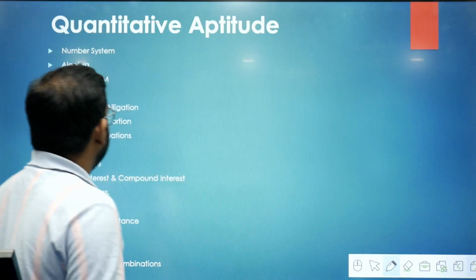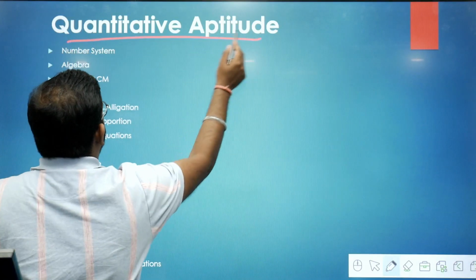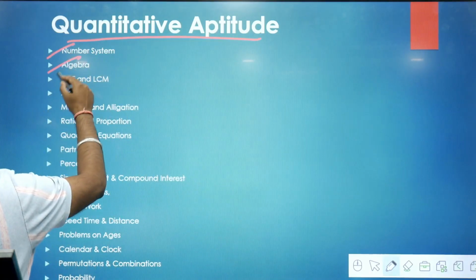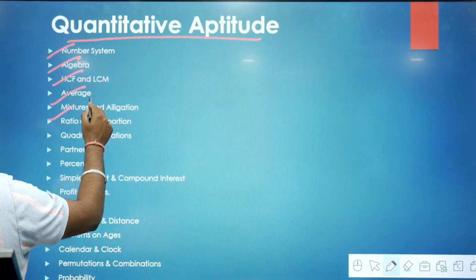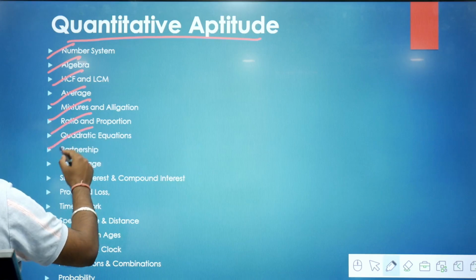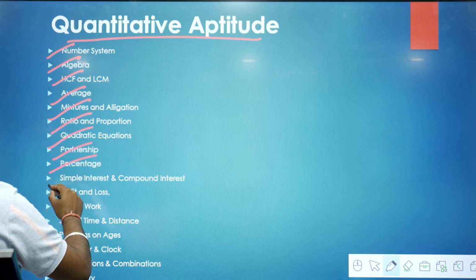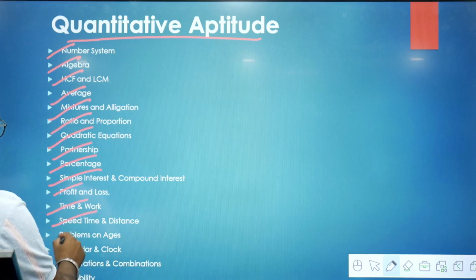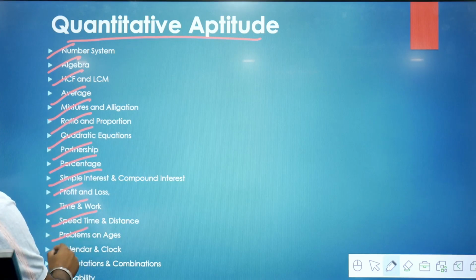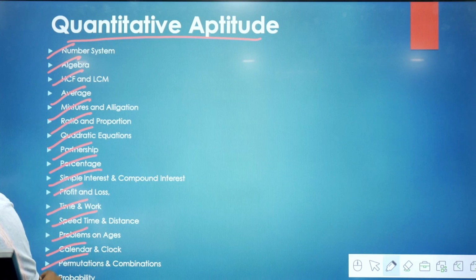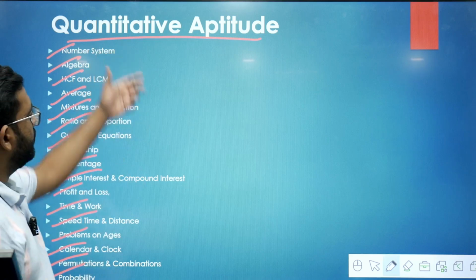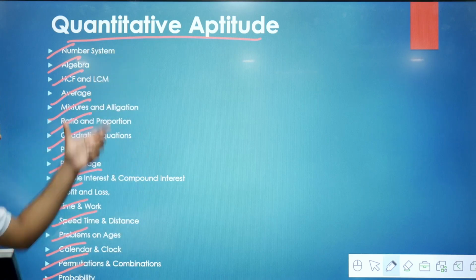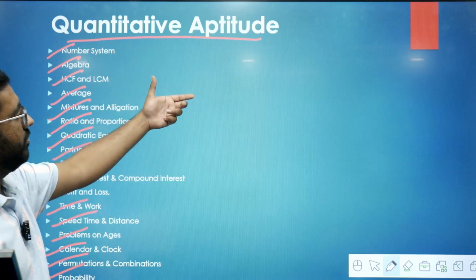Now we'll talk about the syllabus for the quantitative aptitude. For quantitative aptitude: number system, algebra, HCF and LCM, average, mixture and alligation, ratio and proportion, quadratic equation, partnership, percentage, simple interest and compound interest, profit and loss, time and work, speed and distance and time, problem on ages, calendar and clock, permutation and combination, probability. So these are the subtopics which you should know in the quantitative aptitude.